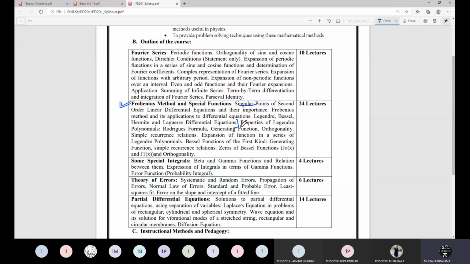Now we have to consider the properties of the Legendre polynomial, including the Rodrigues formula, generating function, orthogonality, simple recurrence relation, and expansion of functions in a series of Legendre polynomials. Next time we will start with the properties of the Legendre polynomials. Then Bessel functions of the first kind. When I considered the Bessel function, there are two kinds, first kind and second kind. Here we will discuss only the Bessel functions of the first kind, because in physics only this is required.